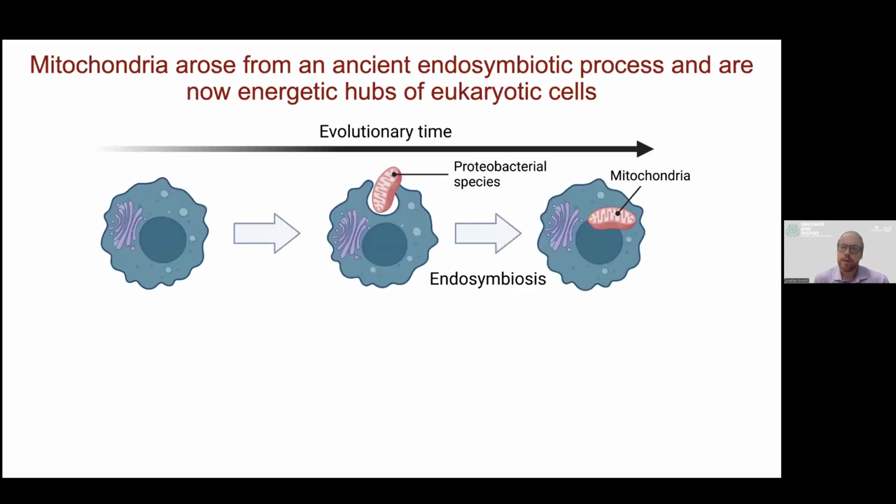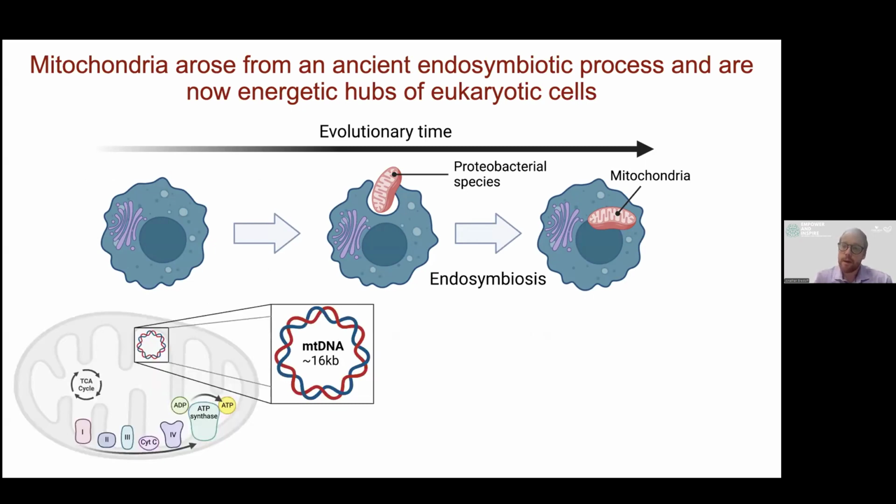So mitochondria arose from an ancient endosymbiotic process and are now the energetic hubs for essentially every eukaryotic cell type. It's thought that these mitochondria arose from endocytosis of a proteobacterial species that underwent an endosymbiotic process over 1.6 billion years ago to give rise to what we know of as mitochondria today. There are a number of relics of their bacterial ancestry, including the presence of a circular double-stranded DNA genome that's about 16 kb in vertebrate animal species.